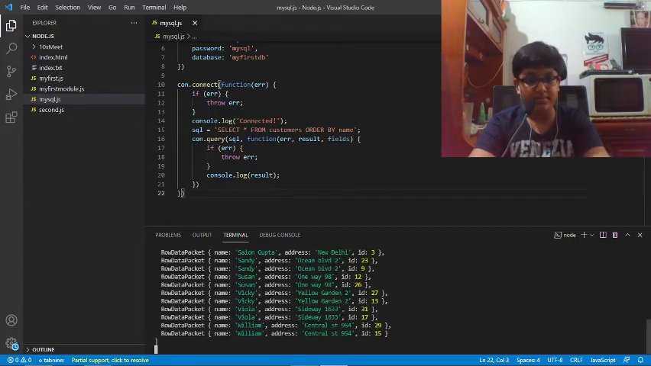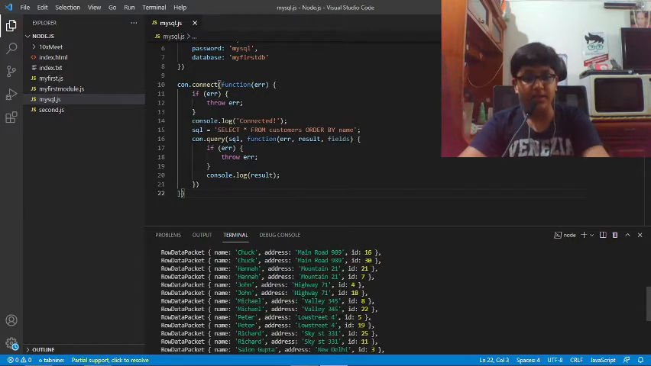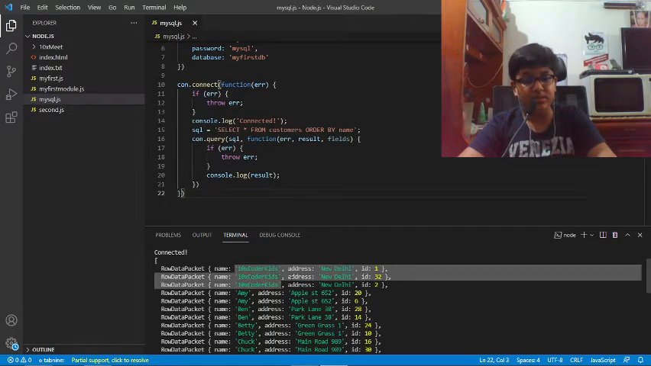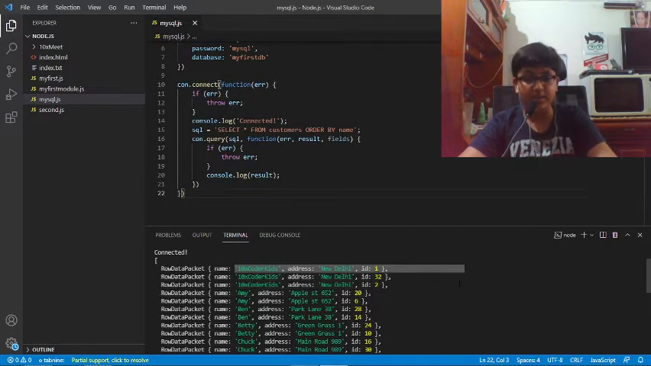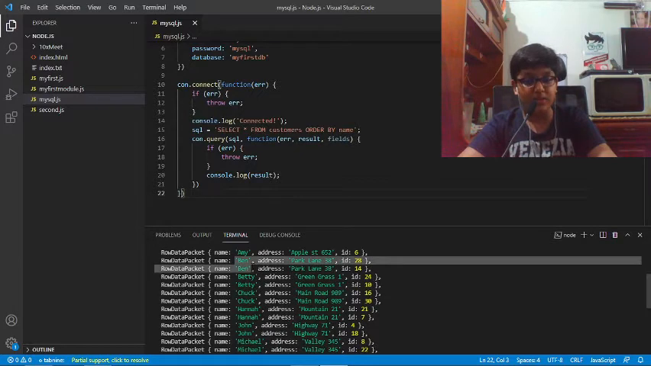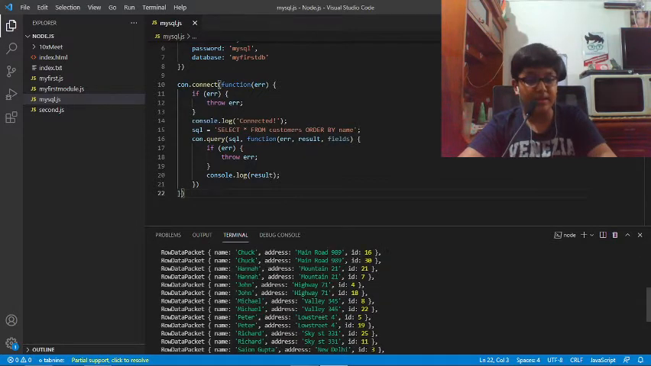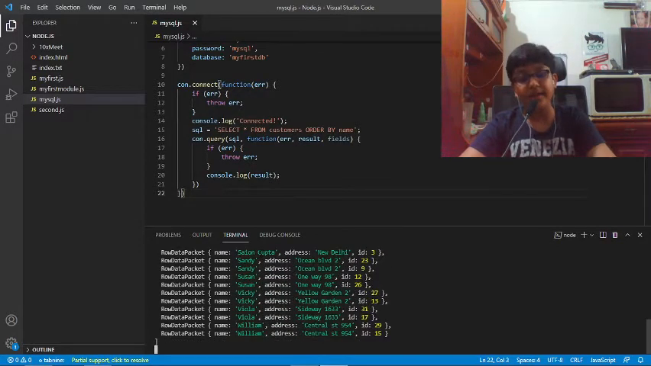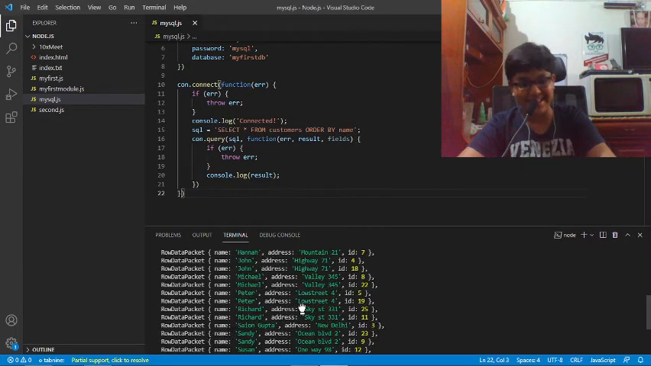mysql.js. And you see here, first the numbers are coming, 10x for the kids. Then Amy is coming because it starts with A. Then Ben is coming because it starts with B. Then Betty and all these are also B. Then Chuck is coming because it starts with C. And you must be thinking, why is it coming double times? Because we added it double times in the database.